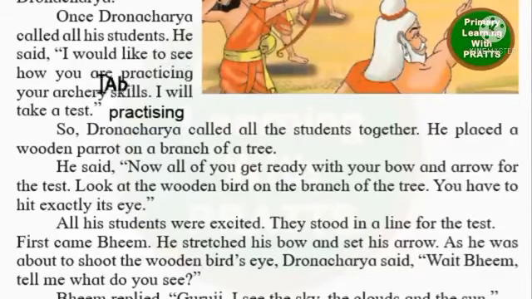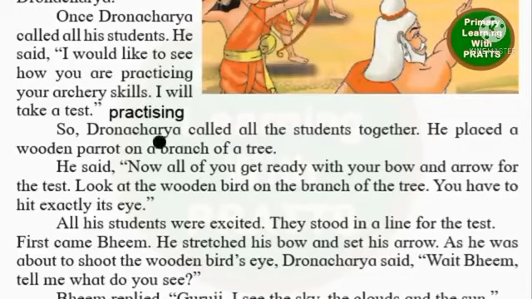This is practicing, and this here is the wrong spelling of practicing. This is a doctor's practice. So this is the correct spelling that should actually be here.